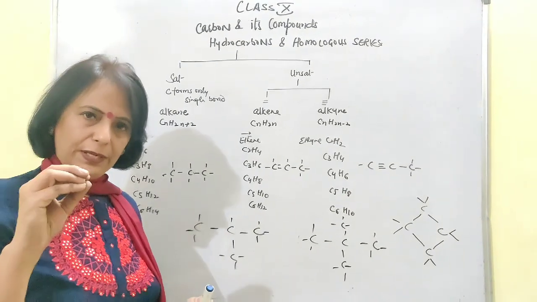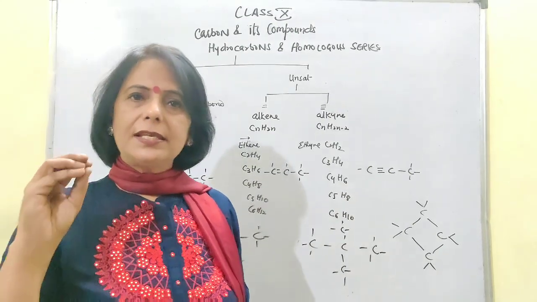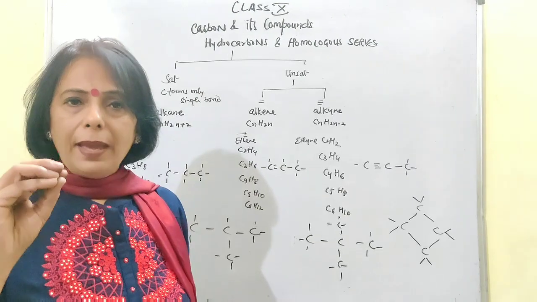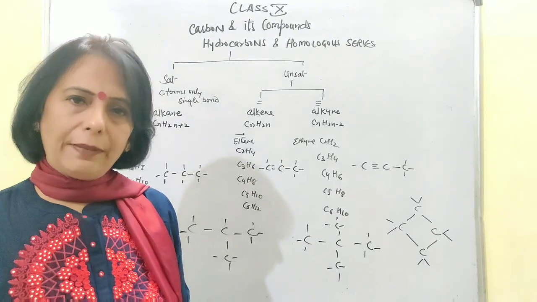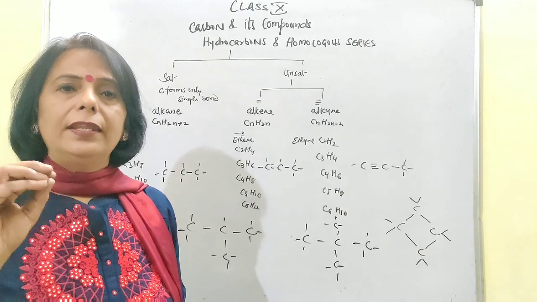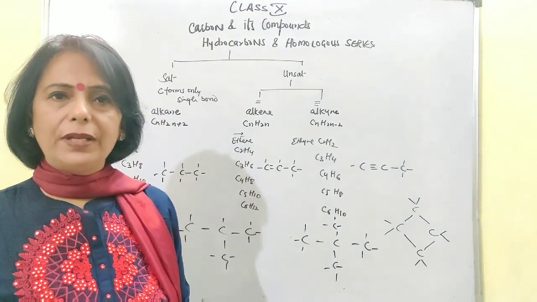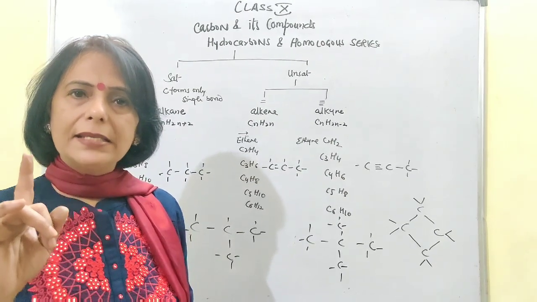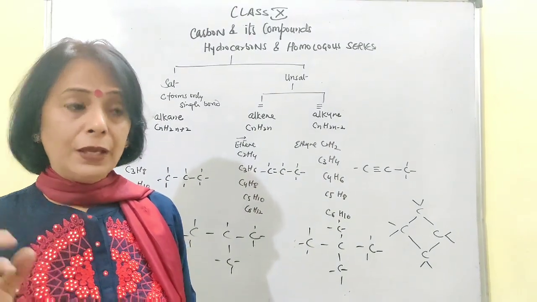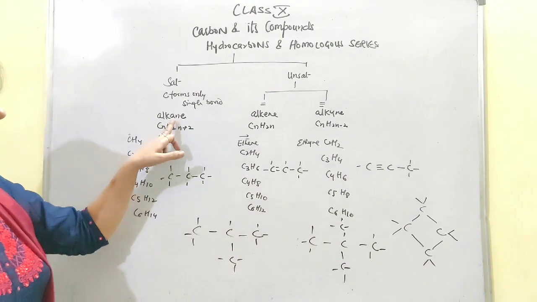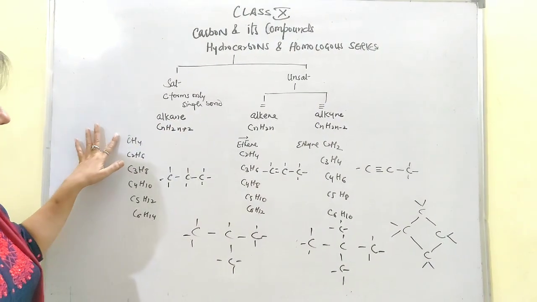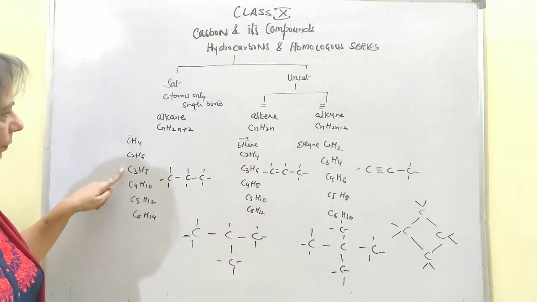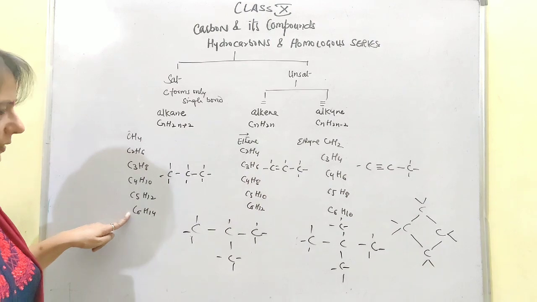So I am repeating it, homologous series is a group of compounds where all the members will be having the same chemical properties but different physical properties. Moreover, all the members can be represented by one general formula. So if I take the example of alkane, in alkane you are having so many members: methane, ethane, propane, butane, pentane and hexane.